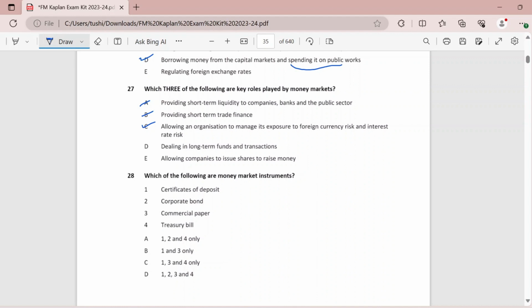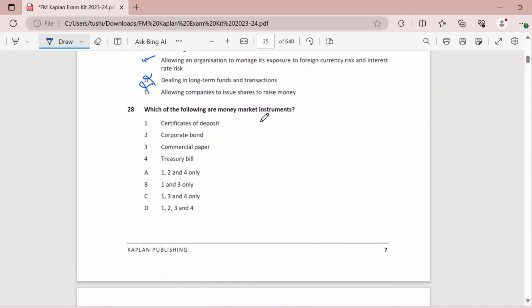Dealing in long term is something that they do not do, and shares are also not issued in money markets. Which of the following are your money market instruments? So basically, you have to pick which all are the traded instruments in money markets.